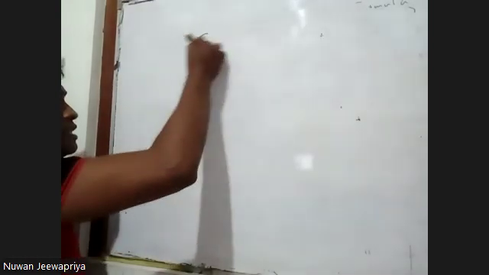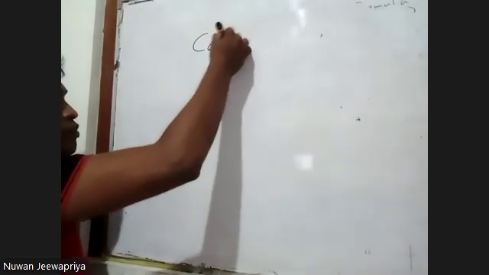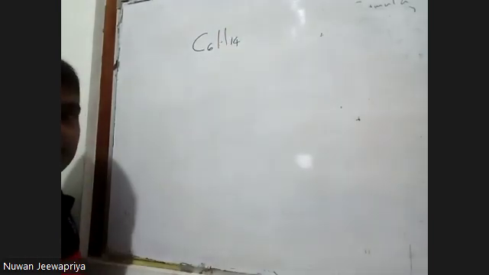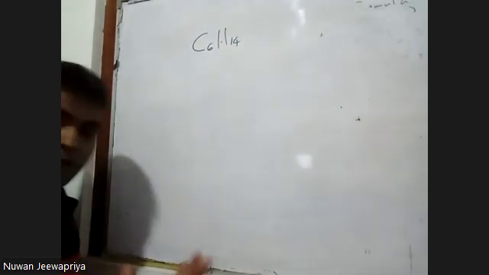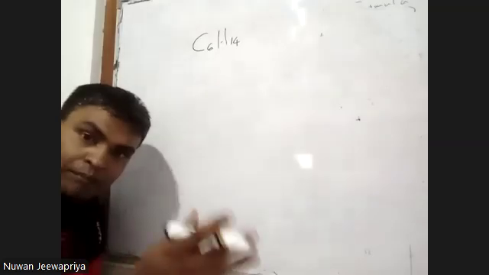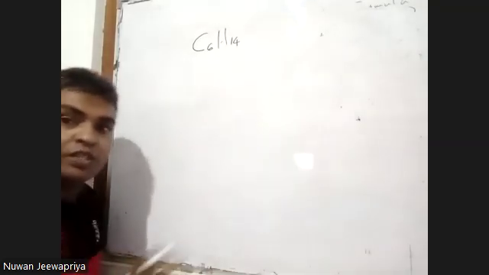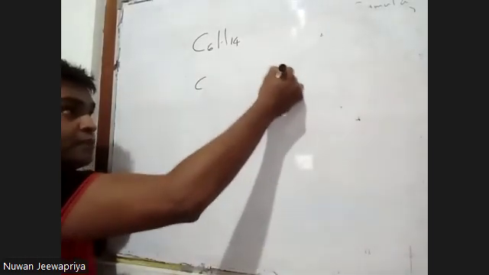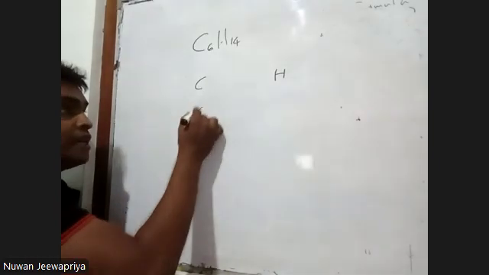So we got another one. Hexane, C6H14. C6H14 is the molecular formula. The empirical formula is the simplest whole number ratio of atoms. How can I get it? Write carbon and hydrogen separately. How many carbon are there? 6.